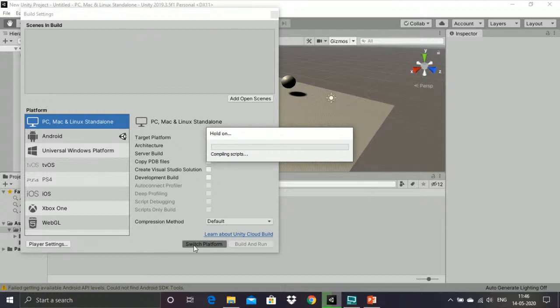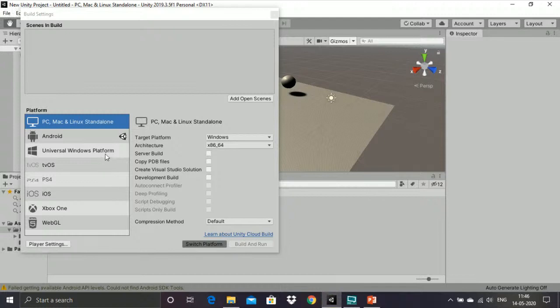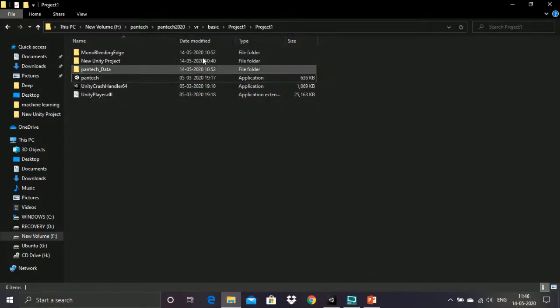So once again I am switching to Mac, and after switching it, just click on build or build and run option. It will ask for the folder. I have saved it in the project 1 folder, and this is my built file.